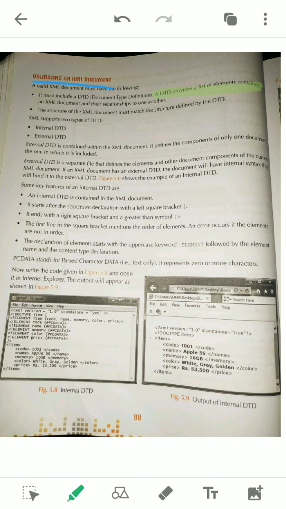A DTD provides the list of elements in an XML with the relationships. That means the root element, under the root how many children will be there, whether the children will have subchildren, if they have any attributes, what the attributes will be, and what type of attributes. All these things will be declared first, and from that design a programmer can write the original XML. It's a framework given to the developer. So this is your framework, this is the design, and accordingly you write your XML code.